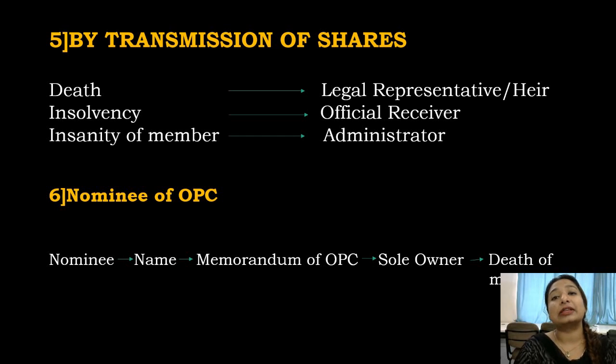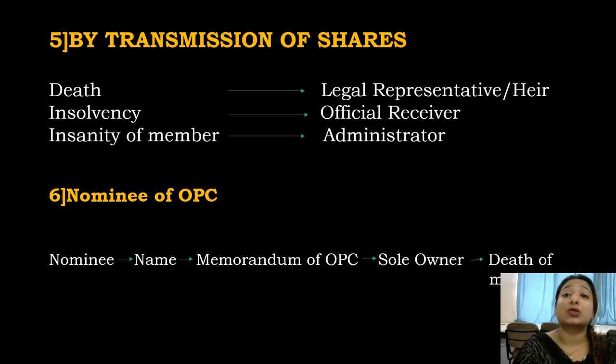And in case of insanity of a member, a legal administrator is appointed and he takes care of those shares. So in the process of transmission of shares, the legal representative or the heir, the official receiver and the legal administrator take care of the shares, and ultimately they are the shareholder and they can become the member of a company.